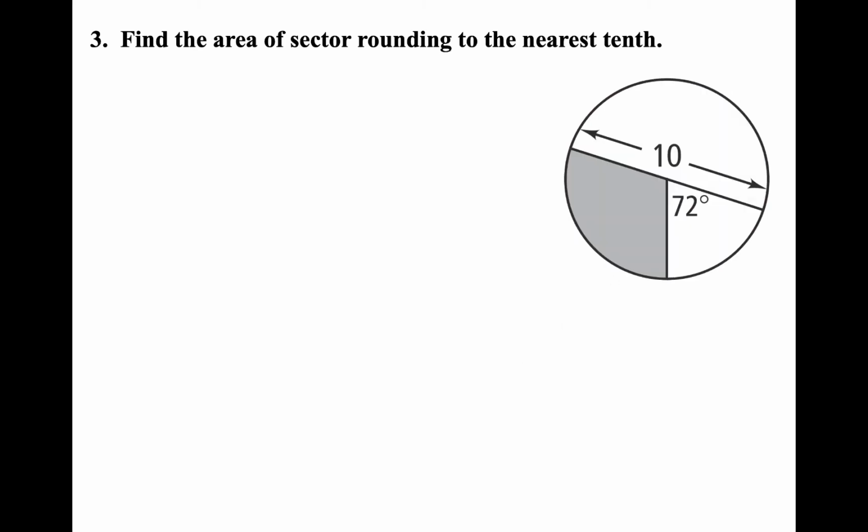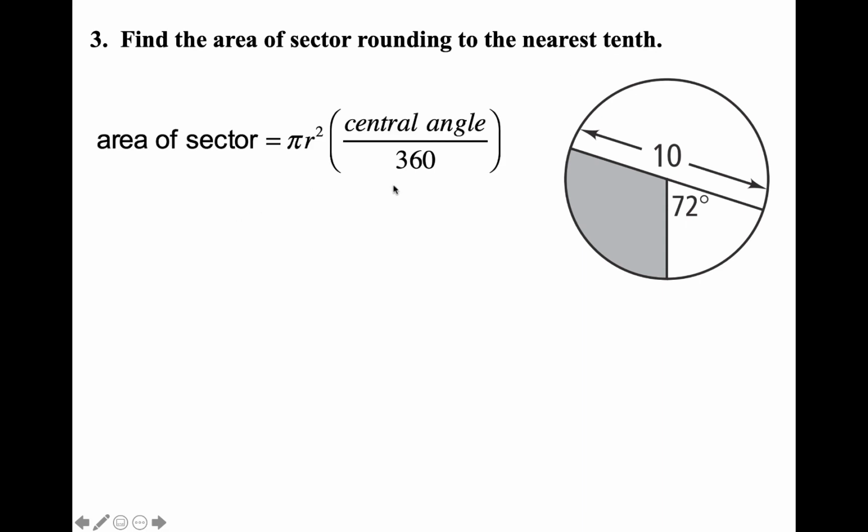All right, number 3, it says to find the area of the sector rounding to the nearest tenth. So this time it doesn't tell us to leave the answer in terms of pi. We're supposed to round this time. So we're still using the same formula because we're trying to find the area of a sector. So that's the unknown. Notice part of our circle here is missing. I don't know the angle of my sector that I'm trying to find.